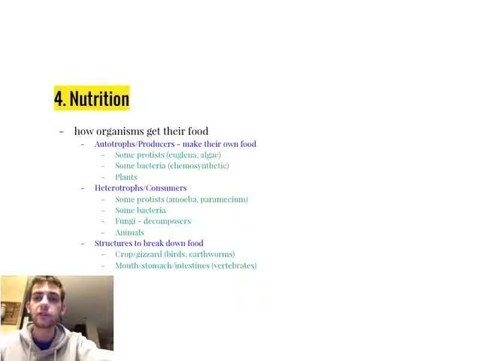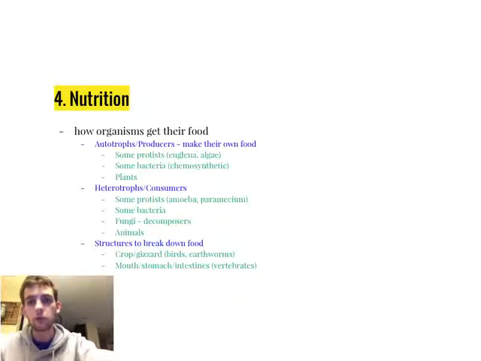We have autotrophs and heterotrophs. Autotrophs are going to be producers. That means they can make their own food. Typically, this is through photosynthesis or chemosynthesis. So some protists are autotrophs, specifically euglenas and algae. Some bacteria are chemosynthetic, that is when they take in chemicals and they produce necessary nutrients. And then, of course, plants can undergo photosynthesis to make their own food.